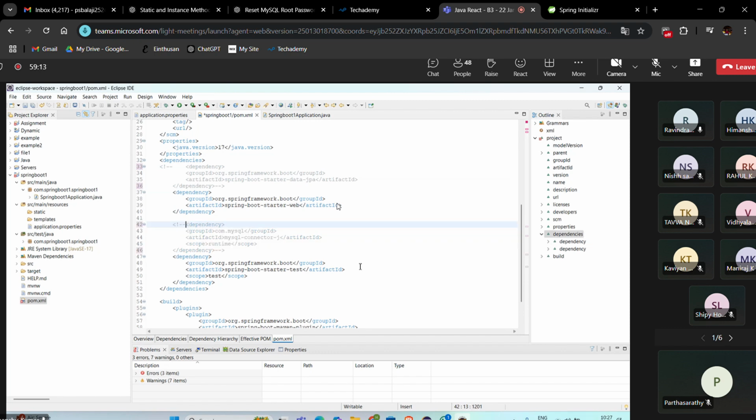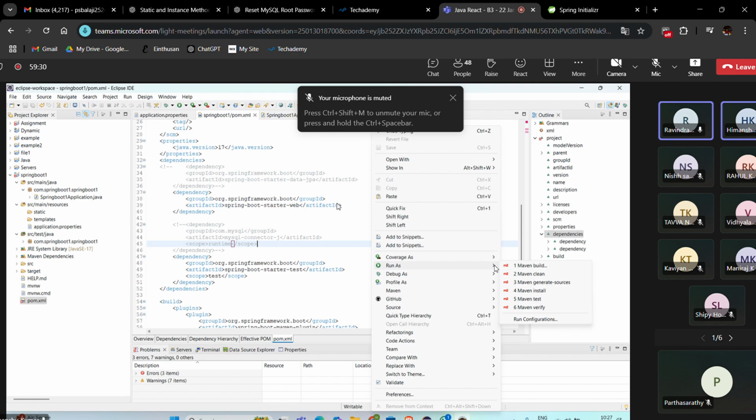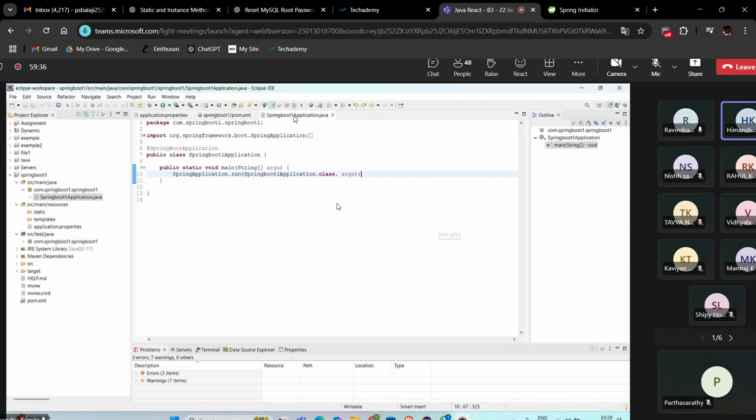Save it. First save it, you have to save it. Now run the application. Which class will be responsible to run the application? This is the main class with the main method. From here you need to run the application.